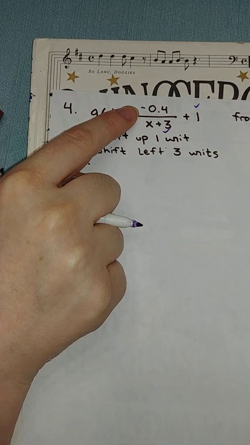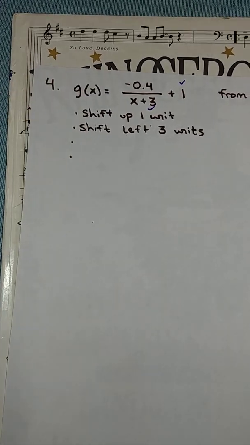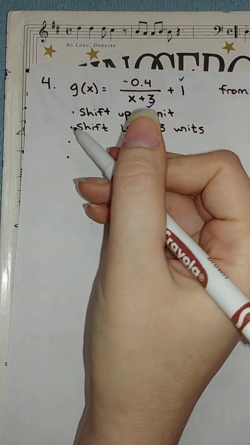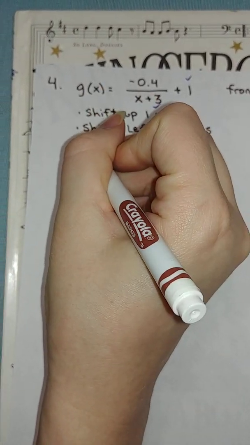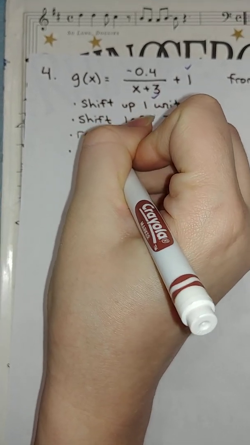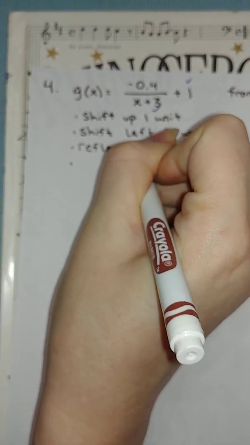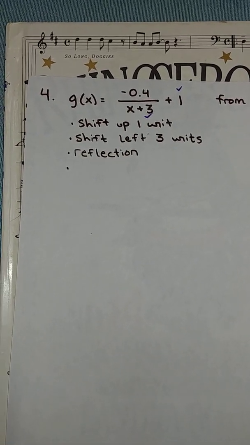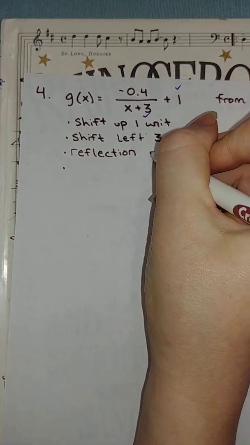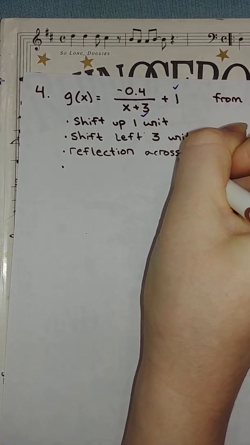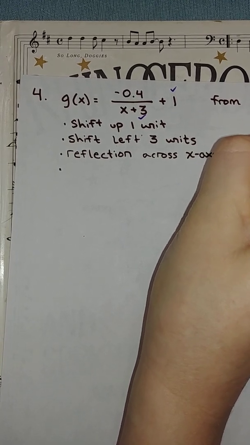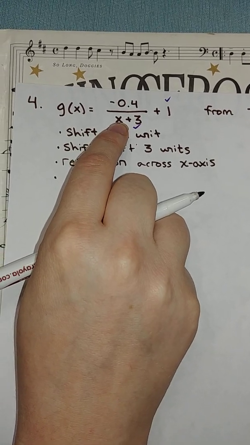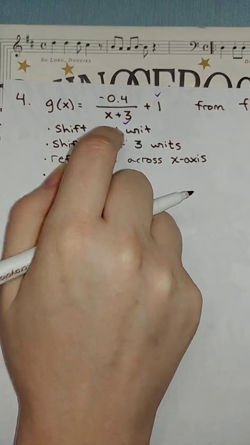We talked about how the negative sign is a whole transformation on its own. So what does that negative out front do? Yes, that does a reflection. And is it across the x-axis or the y-axis when it's out front of the function? Good, x-axis. If it was across the y-axis, it would be down here with the x, right? Inside the function goes with the x, outside the function is elsewhere.